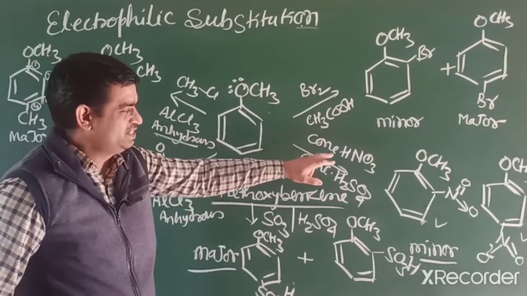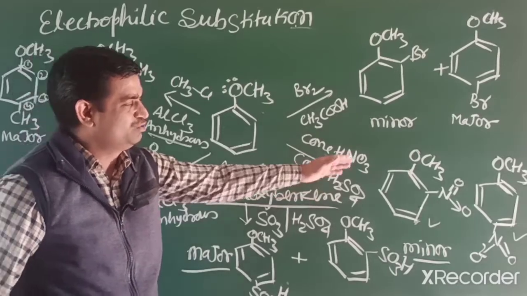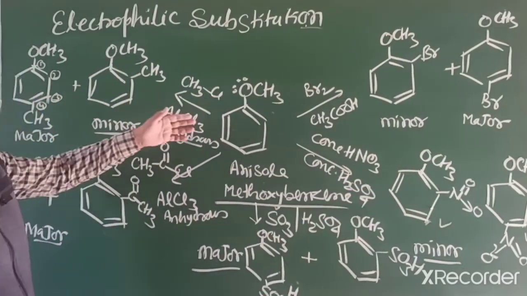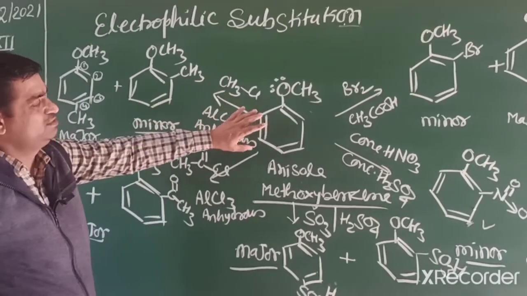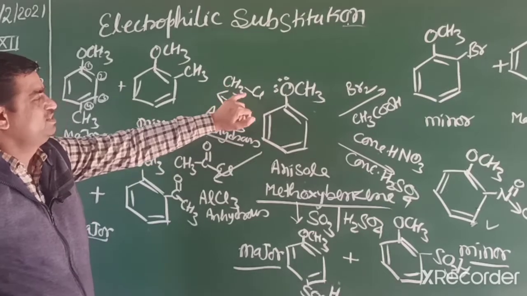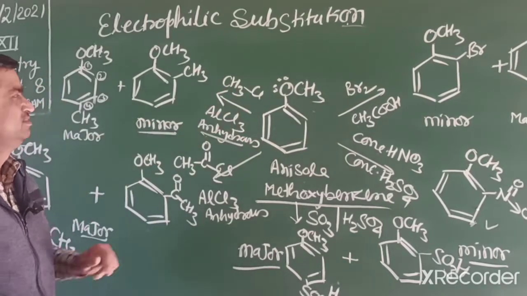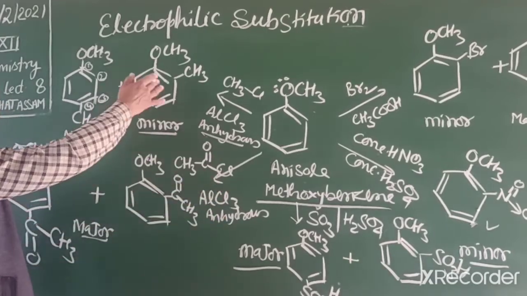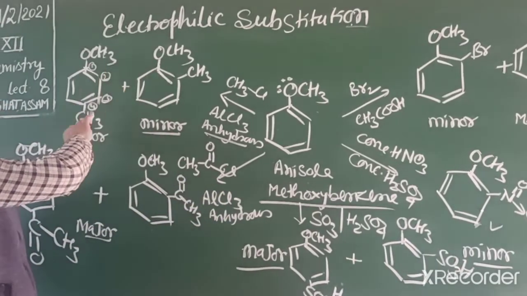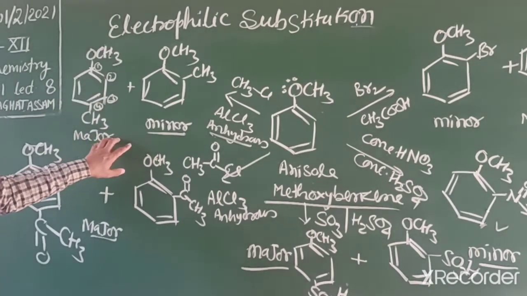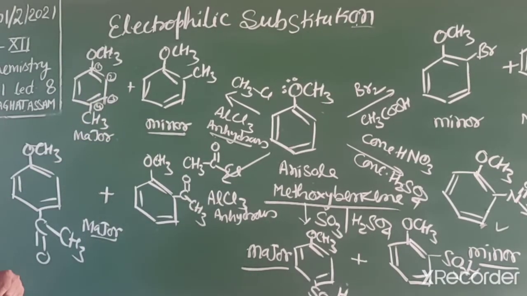If we use concentrated nitric acid, sulfuric acid, we get ortho and para nitro anisole. Another one, Friedel-Crafts alkylation. In this Friedel-Crafts alkylation, this is activating group. We require CS2 and anhydrous aluminium chloride and weaker medium, low temperature. So we get ortho methyl anisole or para methyl anisole. Para is always major product due to less steric hindrance.